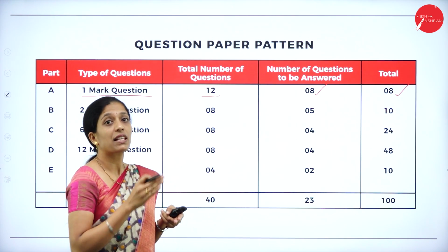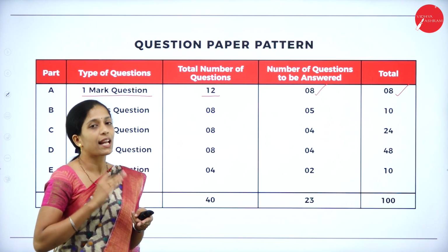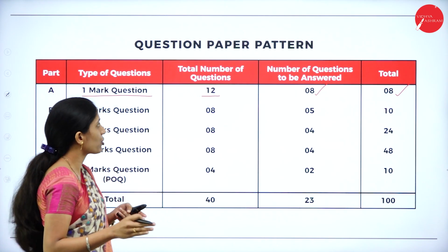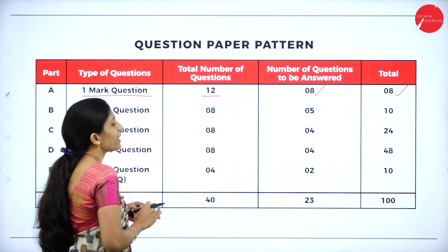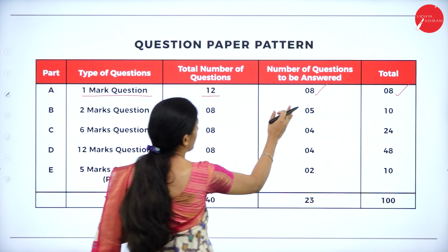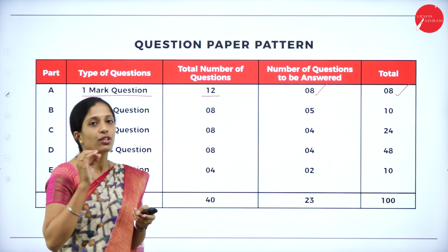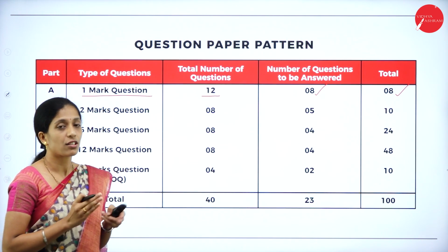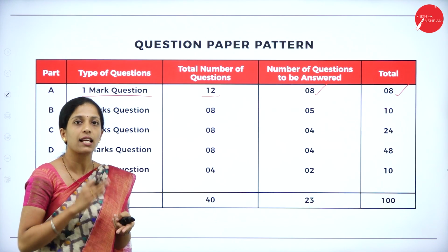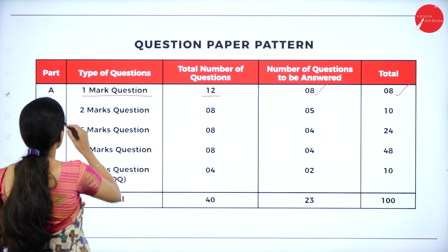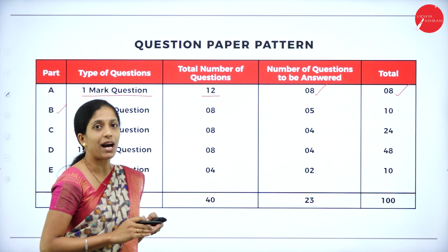So hope you are clear with section A. So section A is about 1 mark questions where they will ask 12 questions, out of which you have to answer any 8, which carries 1 mark. So the total weightage of section A is 8 marks. Now coming to section B, that is 2 mark questions.